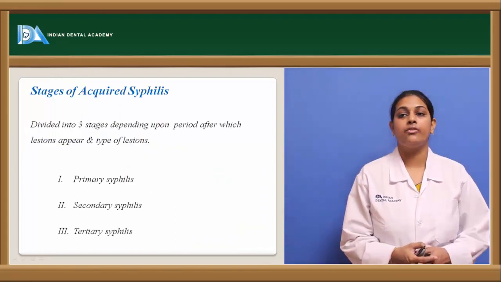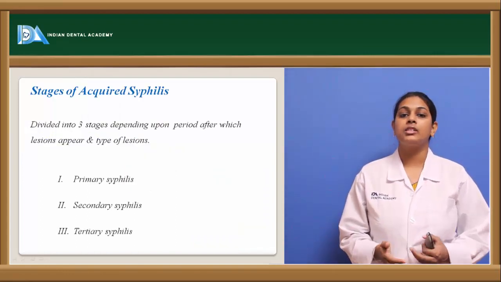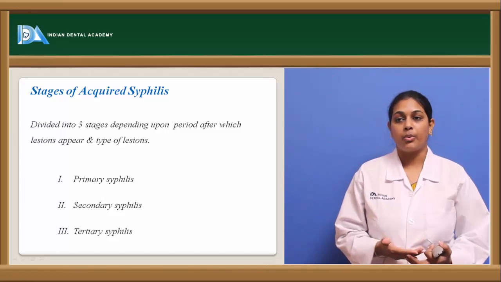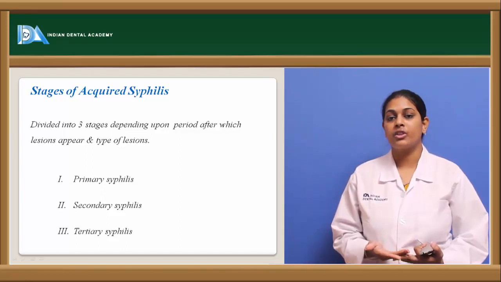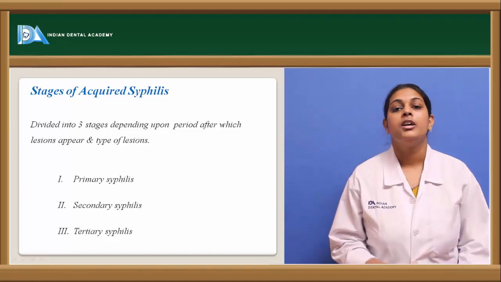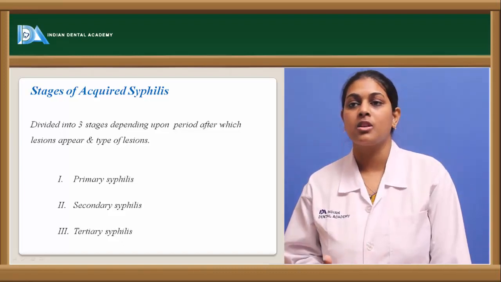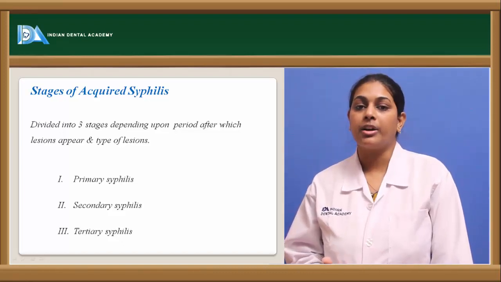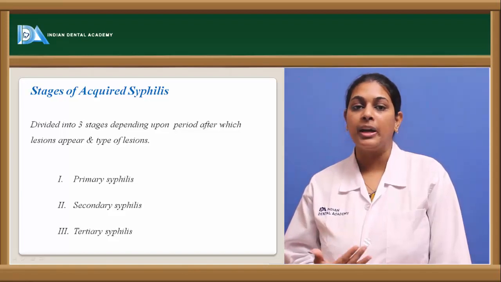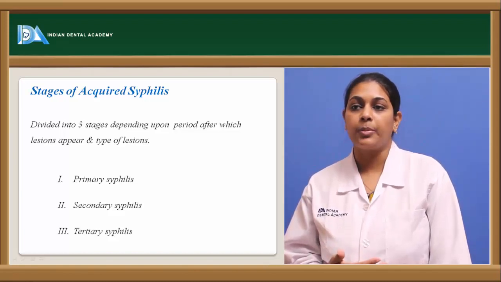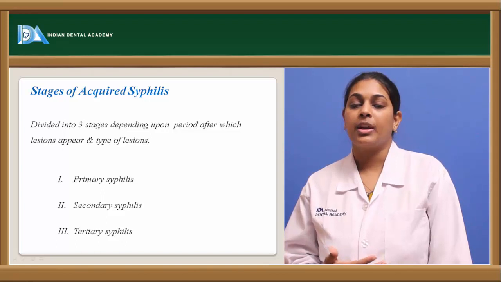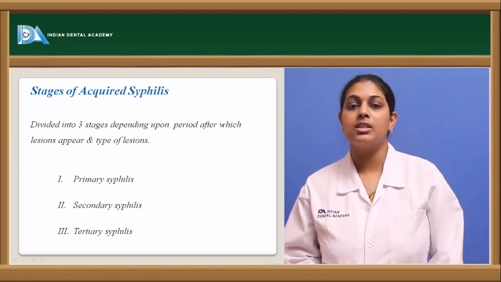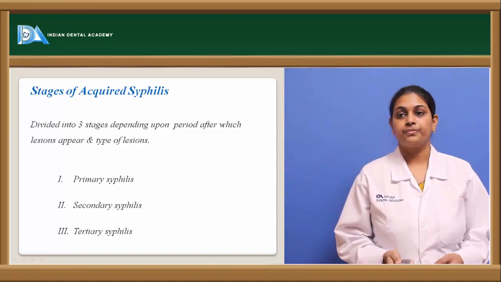Coming to acquired syphilis, it is because of sexual intercourse or otherwise because of intimate contact with an infected person. Syphilis is divided into three stages depending upon the period after which the lesions start to appear and the type of lesions. They are classified into primary syphilis, secondary syphilis, and tertiary syphilis.